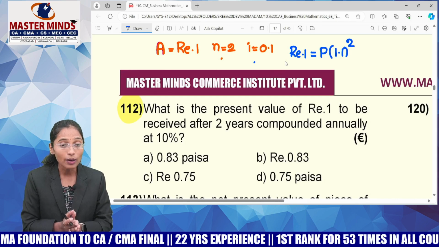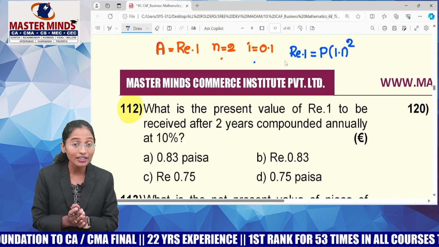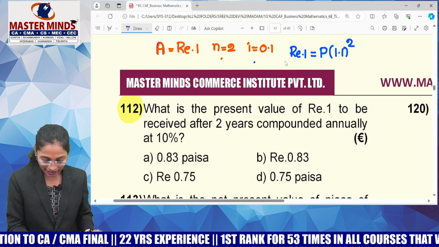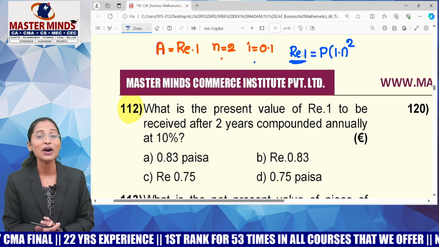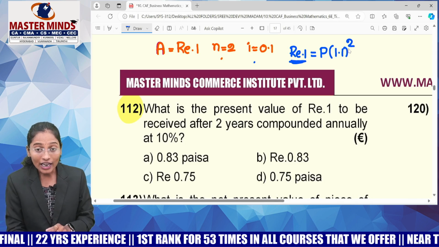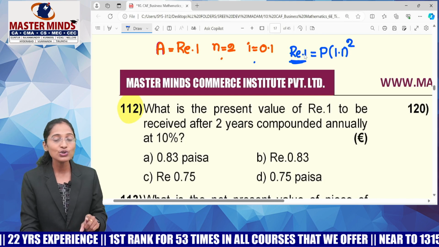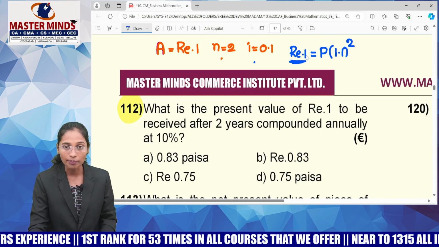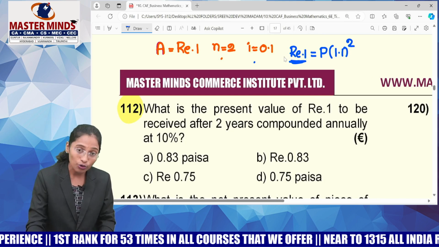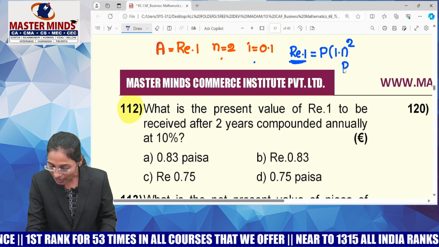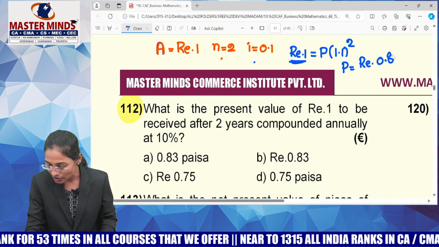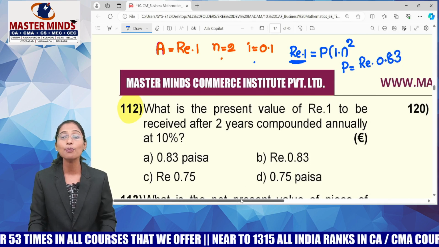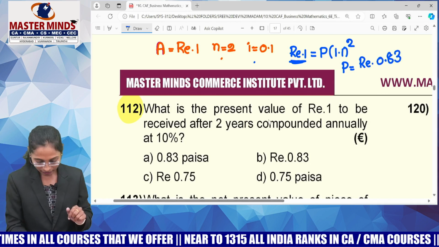Now everybody has a problem with units. Guys, to avoid that ambiguity, I kept rupees 1 here. You will get 1.1 whole power minus 2 as 0.826 something. If you multiply this with rupees, what is the answer that you are getting? Rupees 0.826 only, which is approximately 0.83 rupee.